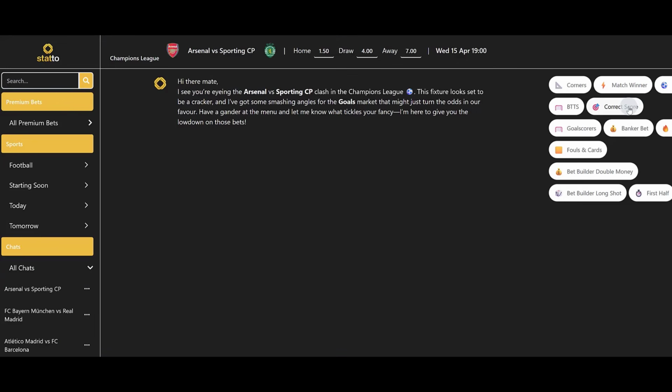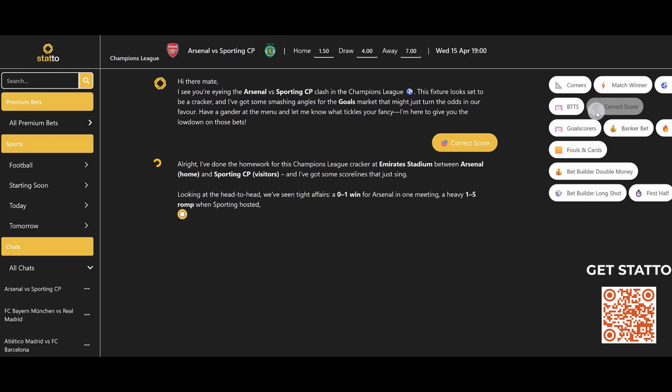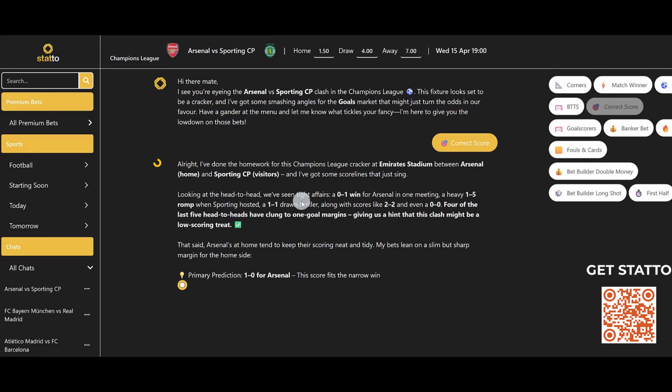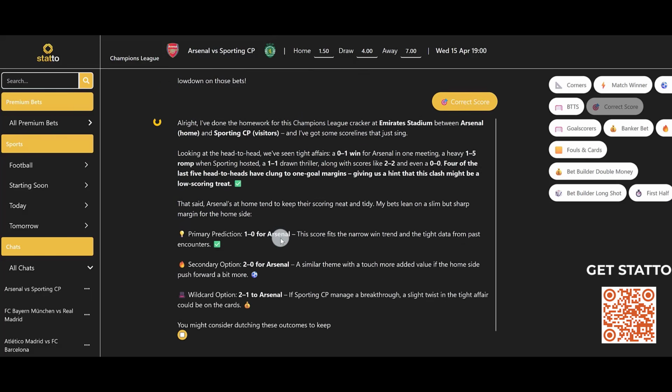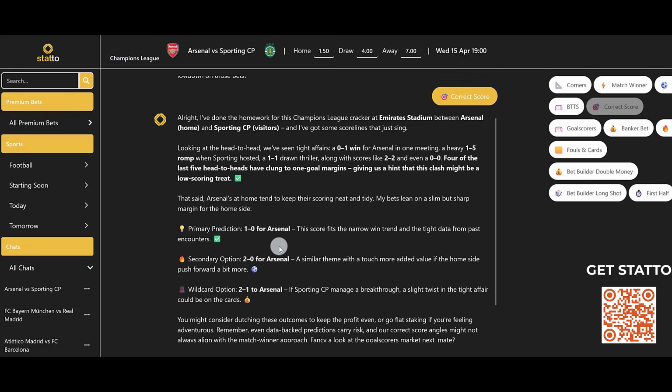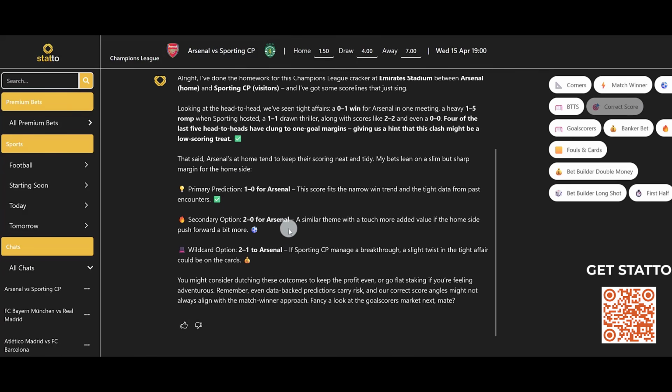Let's see if it works on this one. Arsenal against Sporting. We press the correct score and we want to see first what is the anchor score. It's 1-0 for Arsenal, 2-0 for Arsenal and 2-1 to Arsenal. So this is a pretty common anchor score for Arsenal.